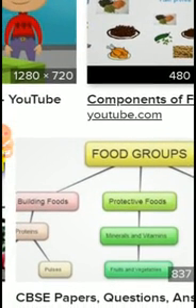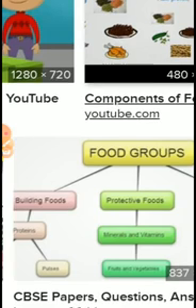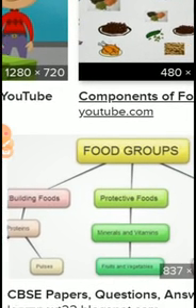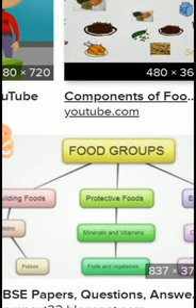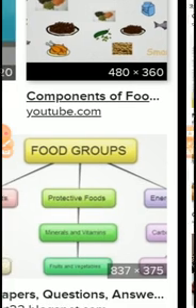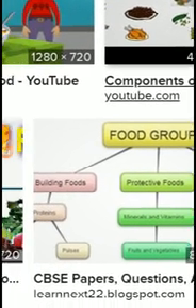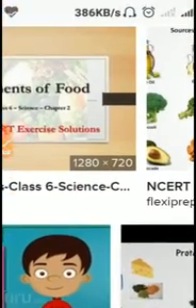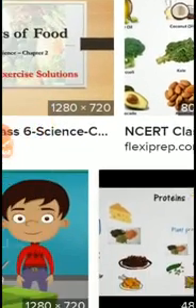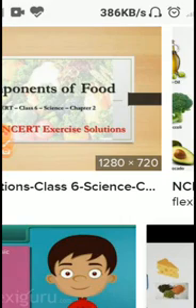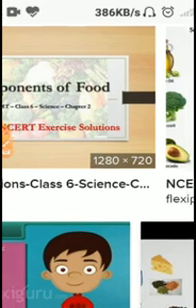Food groups means building food, proteins, that you will get from the pulses. Protective food, that is the minerals and vitamins, that you will find from fruits and vegetables. And energy providing food, that is the carbohydrate. So my dear students, in this visual you are looking at so many things related to the components of food. Dear students, come to the next visual.